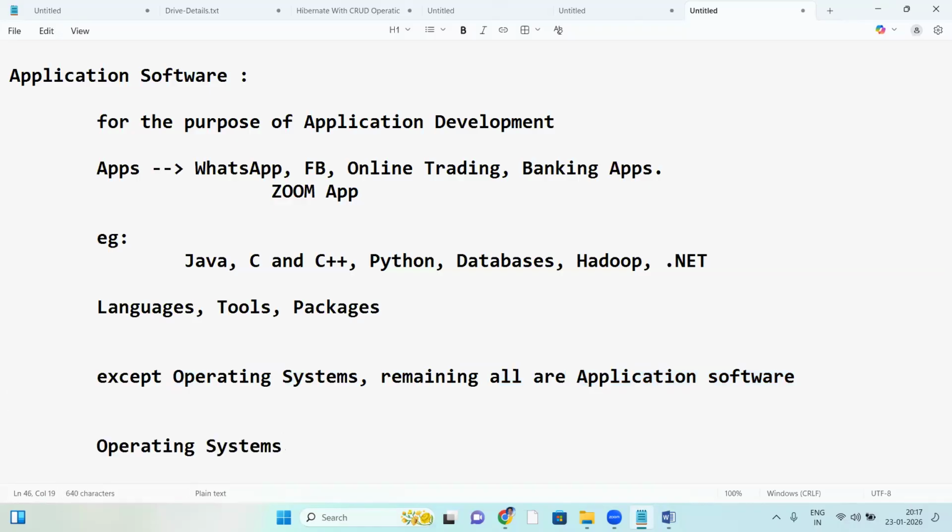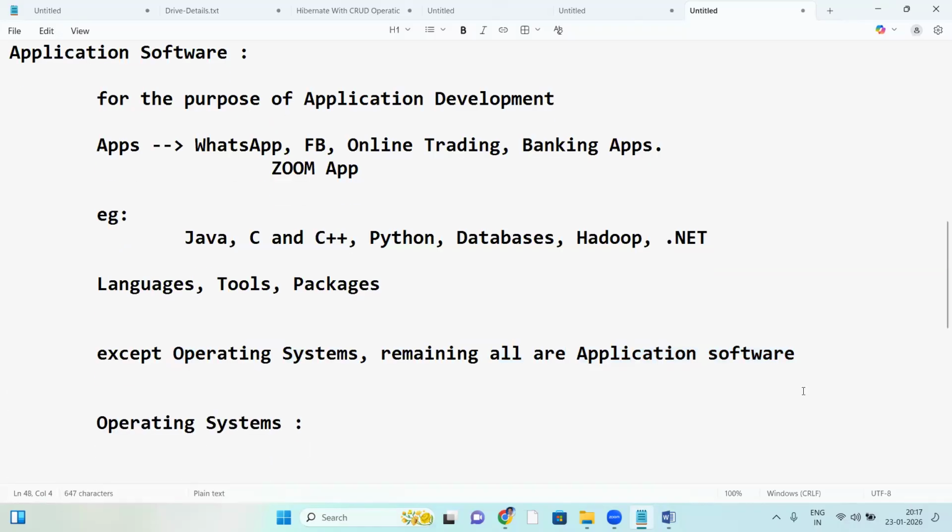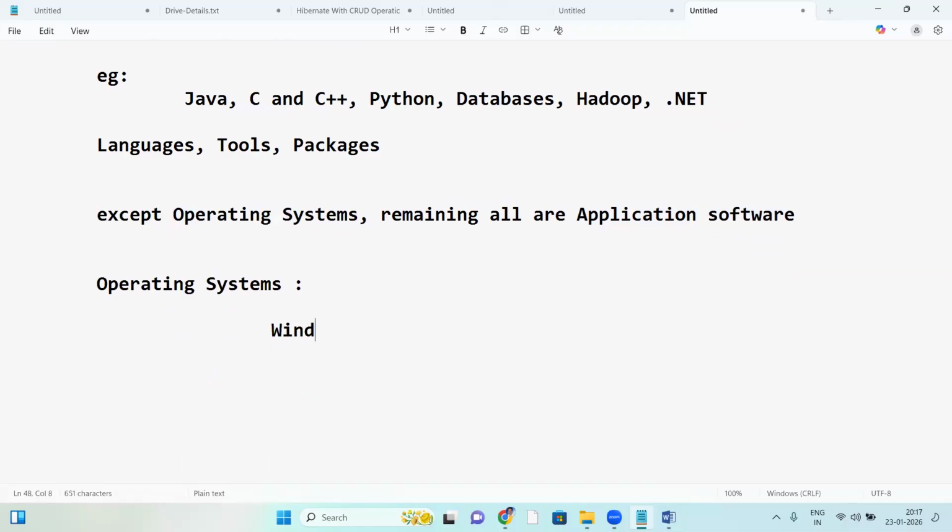See, operating systems. Example, Windows is an OS, right? Any other operating systems? Can anyone tell me other operating systems apart from Windows OS? Linux. Linux, good.